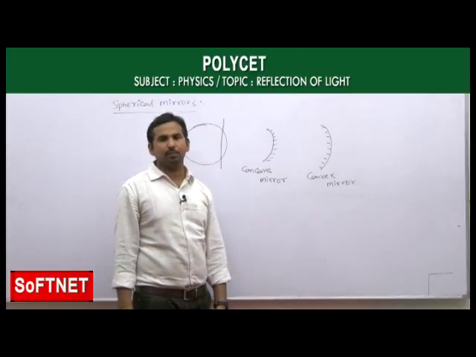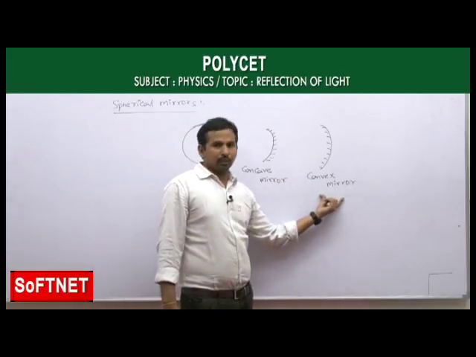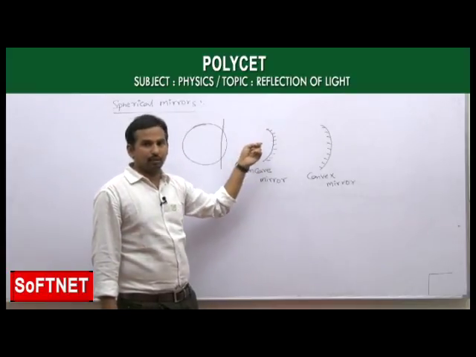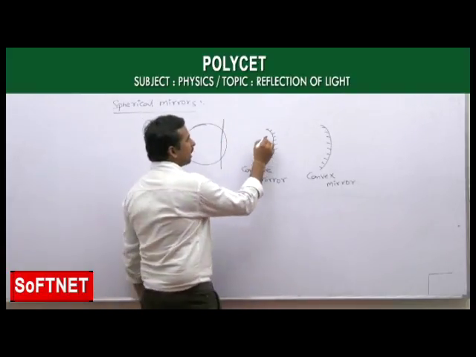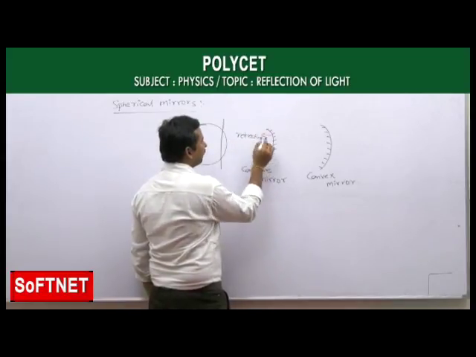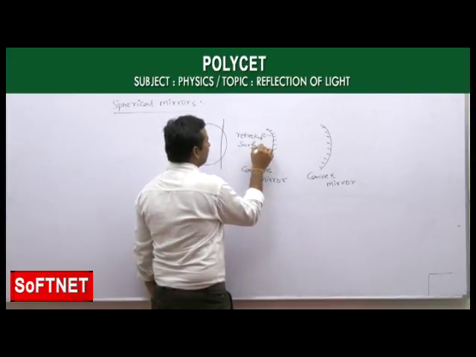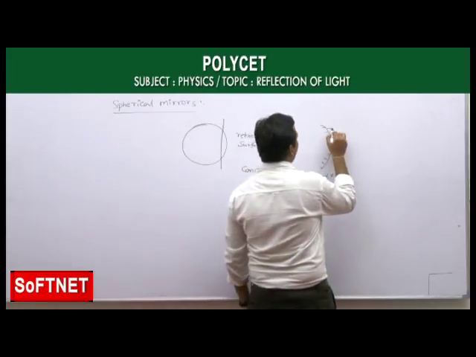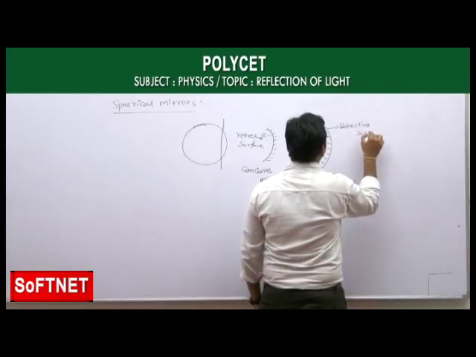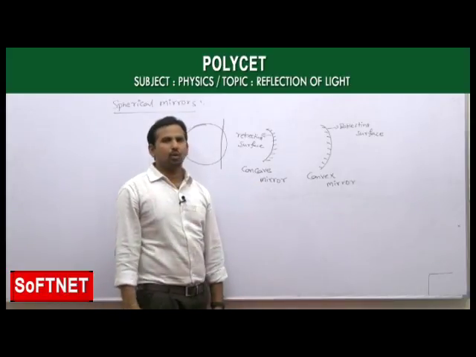So mainly in spherical mirrors, there are two: one is a concave mirror, another one is a convex mirror. In a concave mirror, the outer surface is silvered, and only the inner surface acts like a reflecting surface. So the mirror where the reflecting surface is inwards, we call that a concave mirror. And for a convex mirror, the outer surface is the reflecting surface. This is the reflecting surface. Okay, these are concave and convex mirrors.